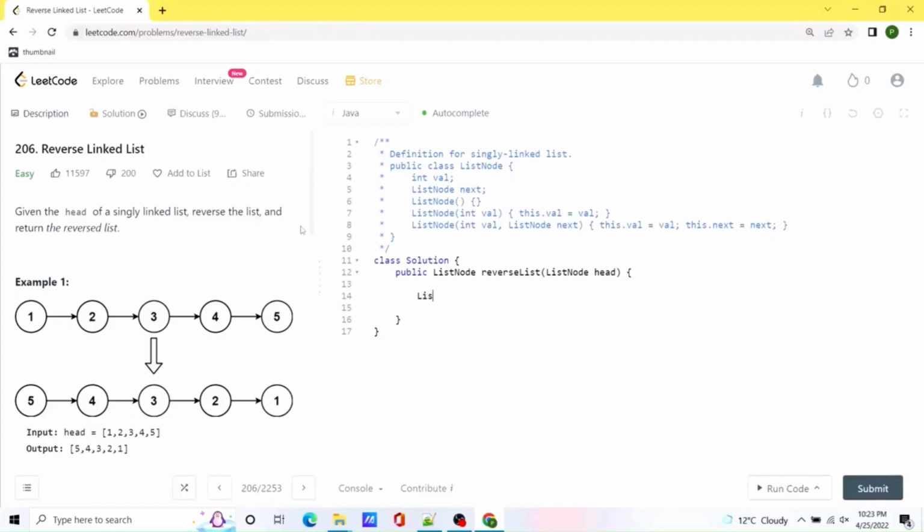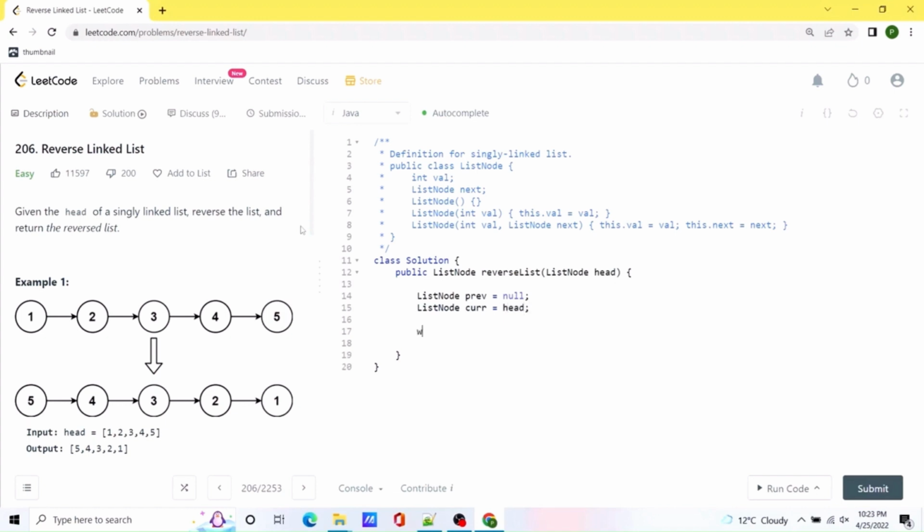So first of all, we are going to create a new list node, and we are going to name it previous, and we are going to initialize the value as null. And we are also going to create a list node called current, and we will have it start at the head value.